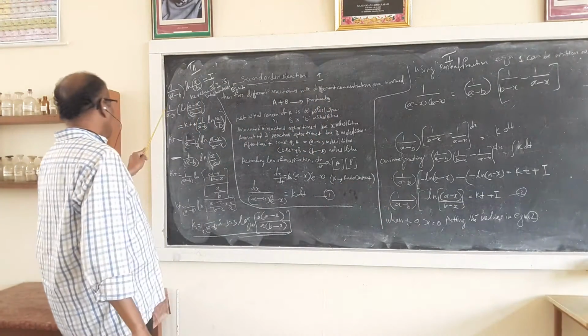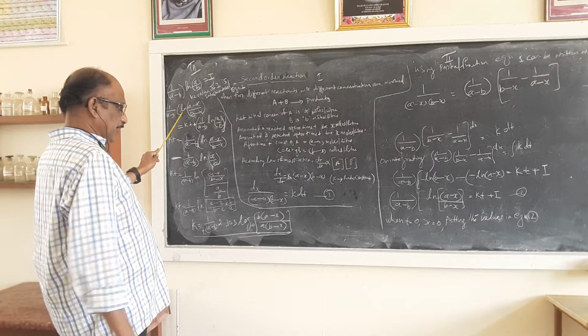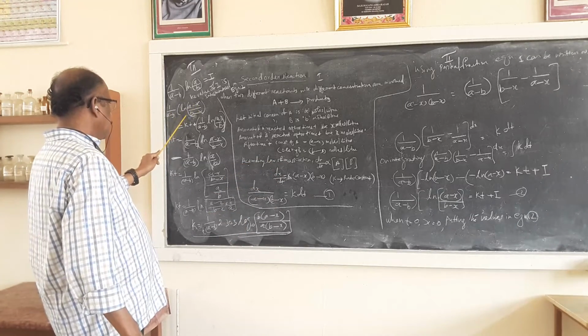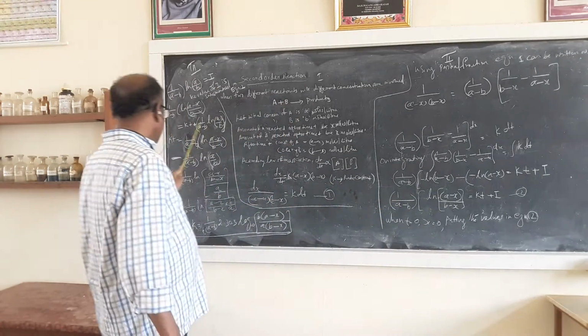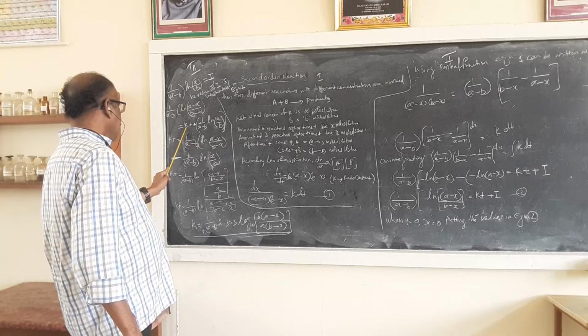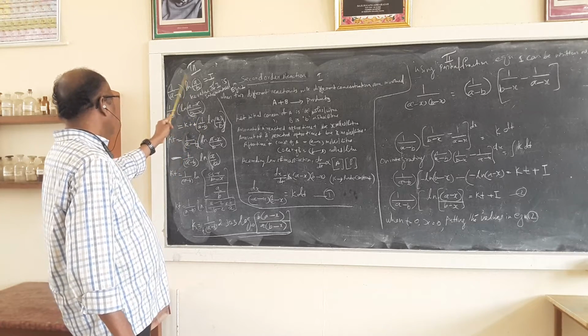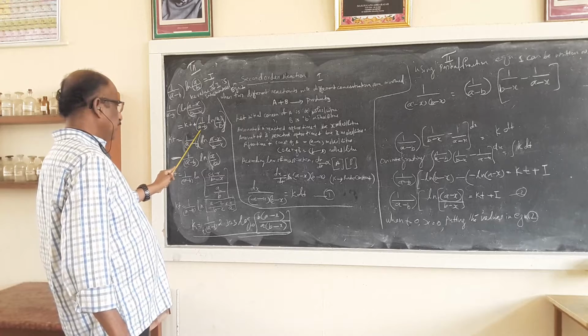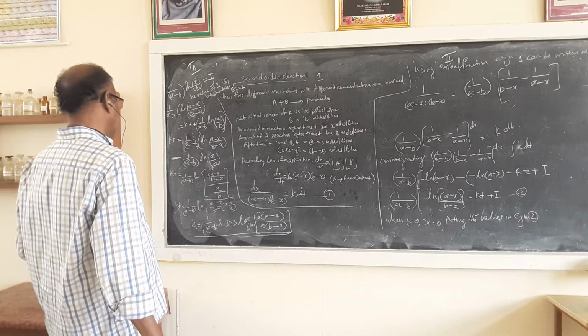So then you will be getting 1 divided by a minus b into ln a minus x divided by b minus x is equal to kt plus the I value, 1 divided by a minus b into ln a by b.